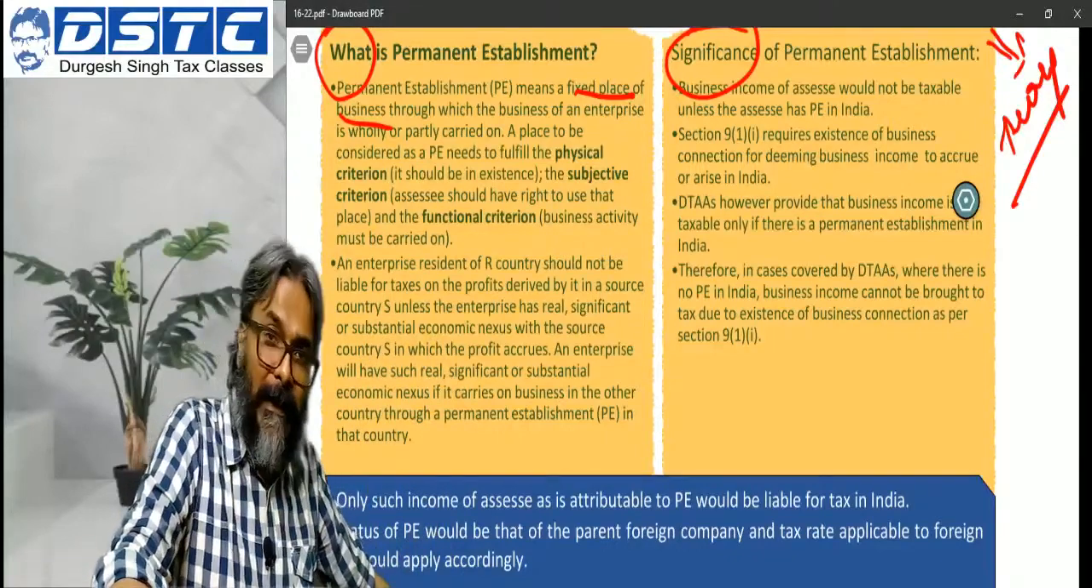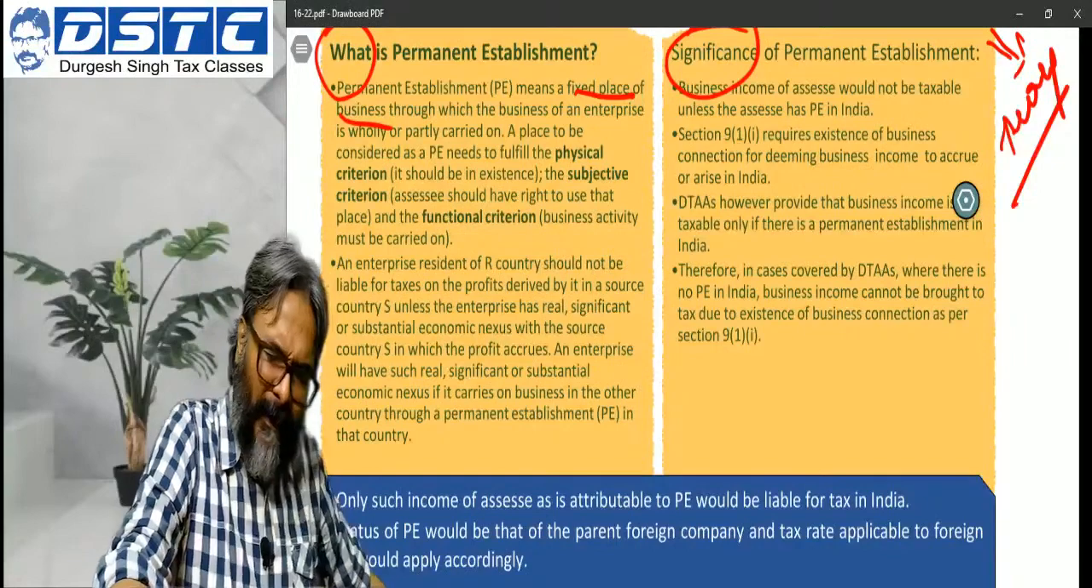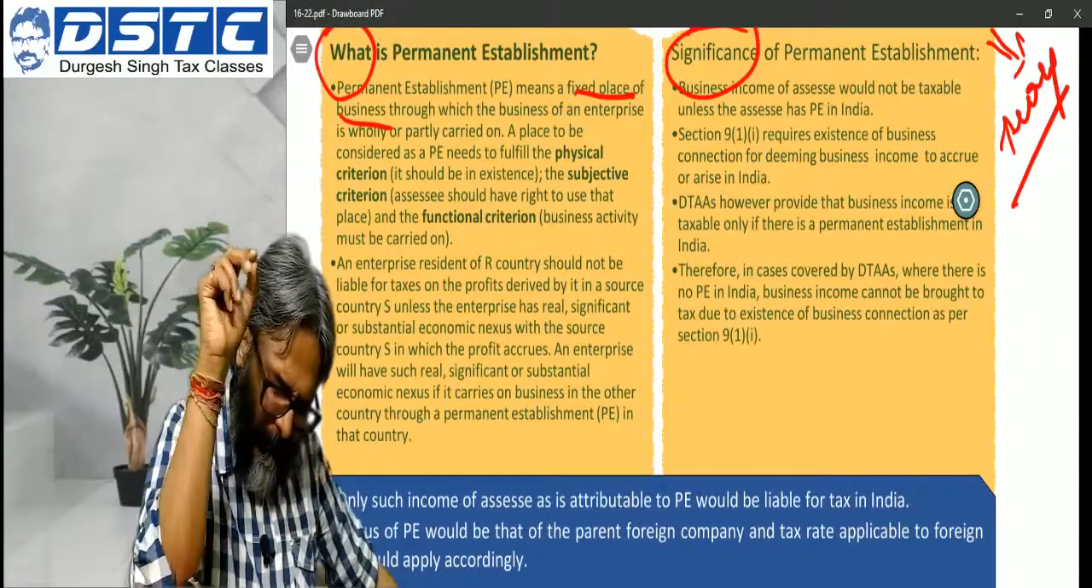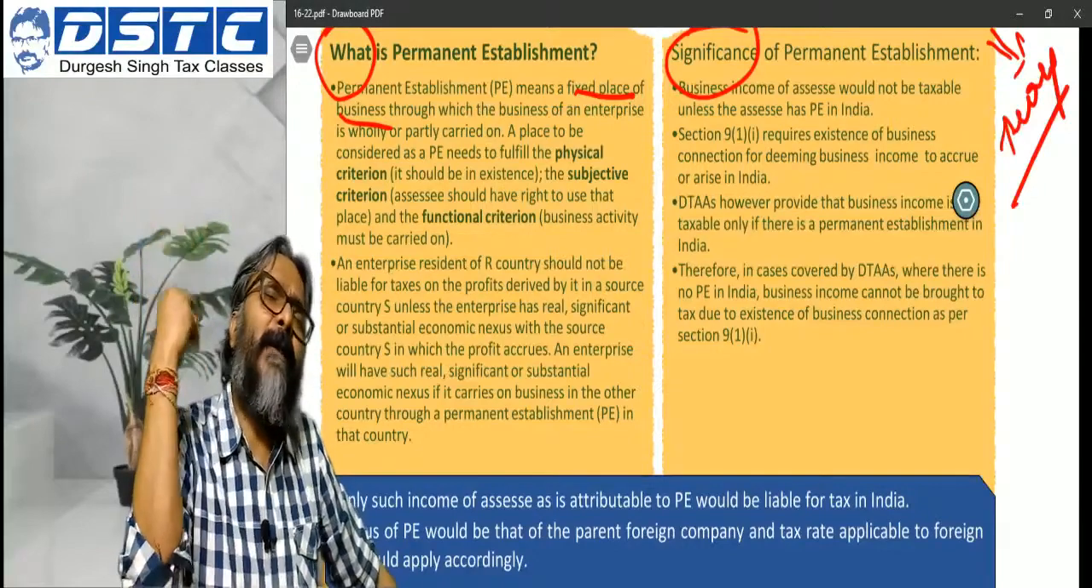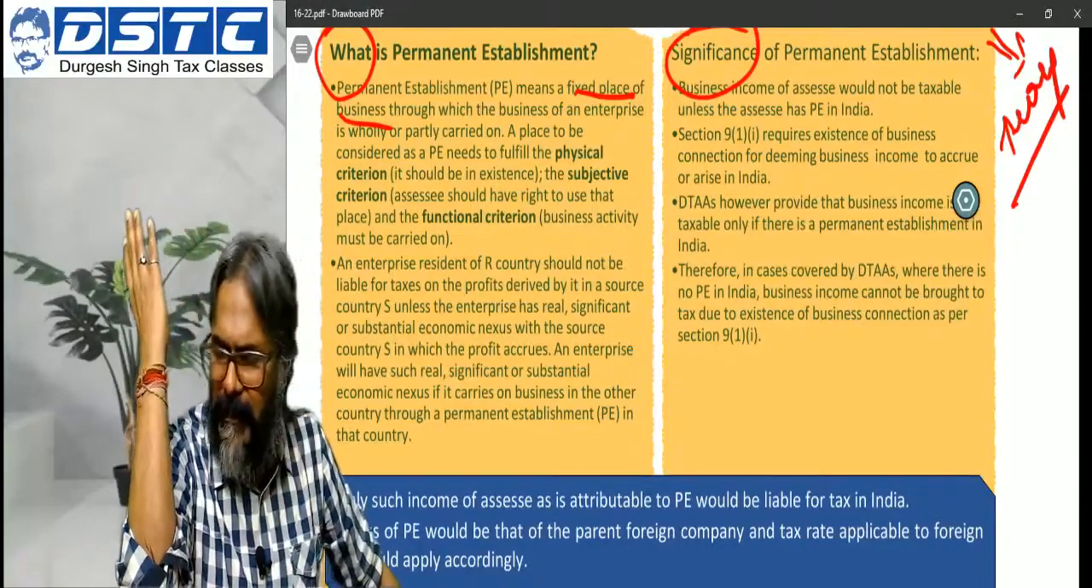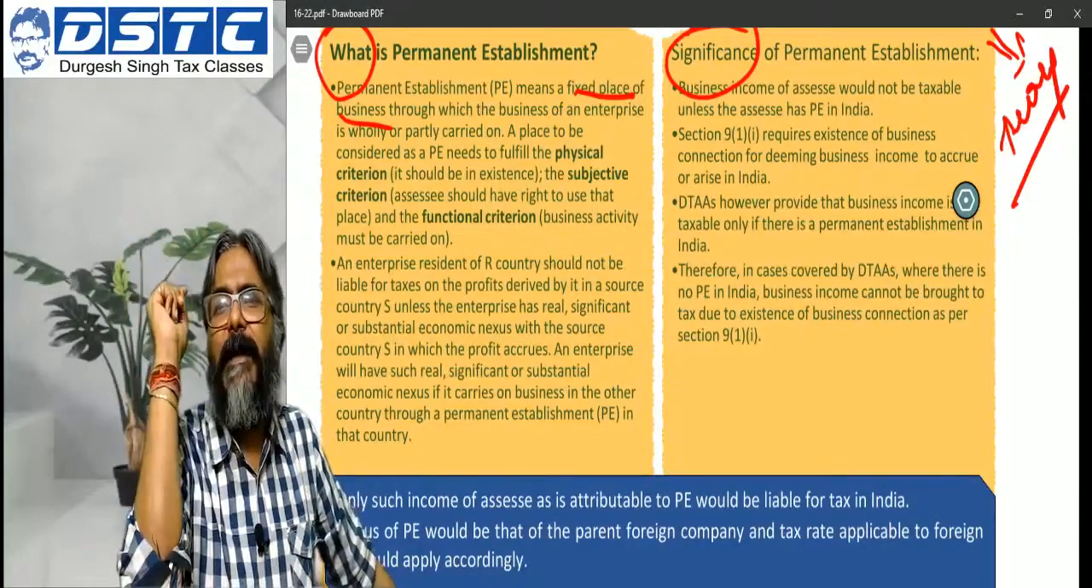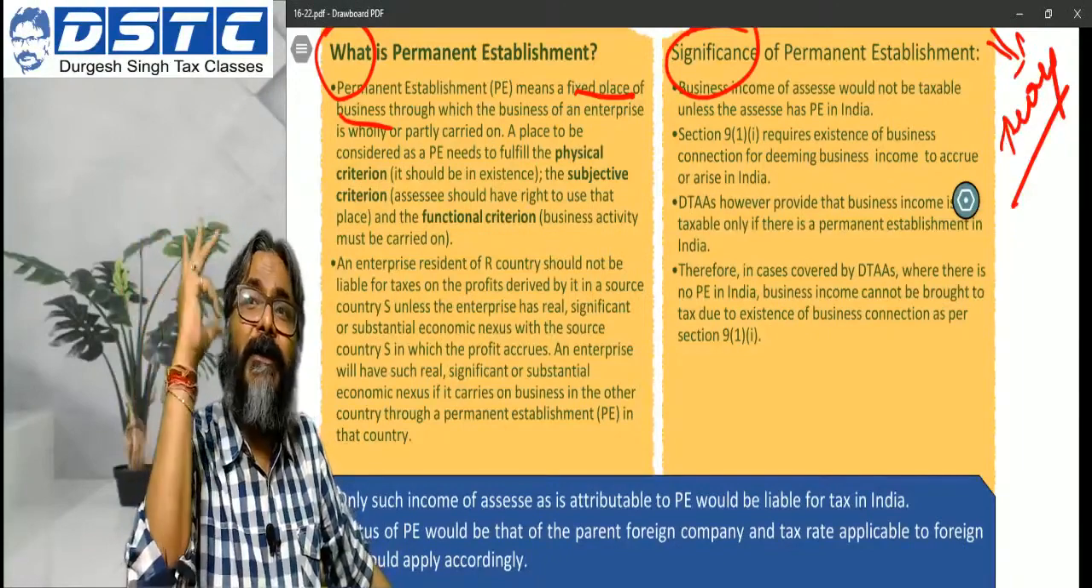This is what we can say, that the foreign company's PE exists in India. This is, students, the subjective criteria. So one is the physical criteria: my building, my branch, my office. That is the physical criteria. Another is the subjective criteria. And the third one, students, is the functional criteria.